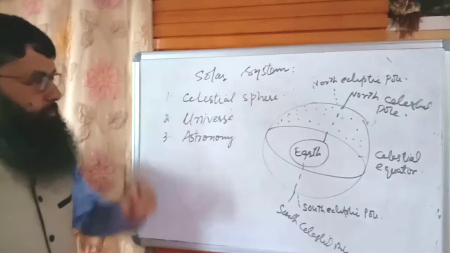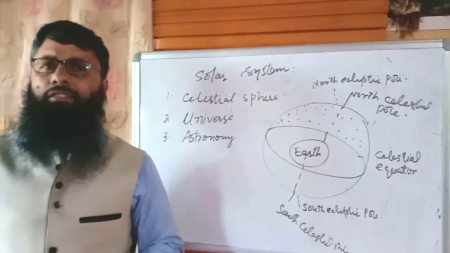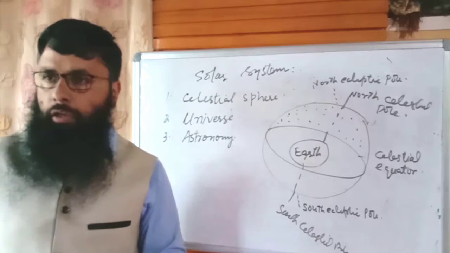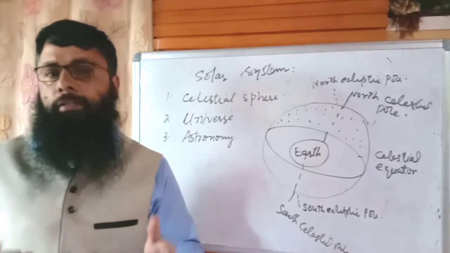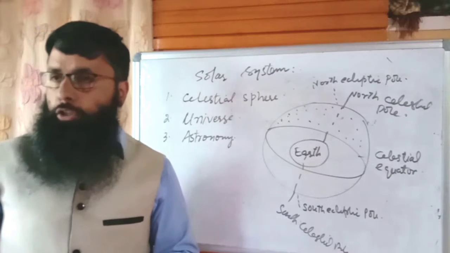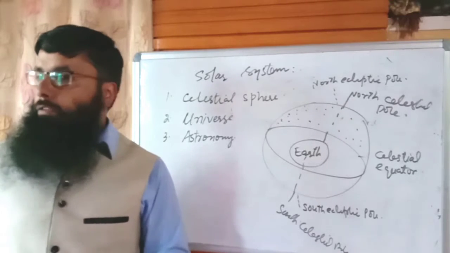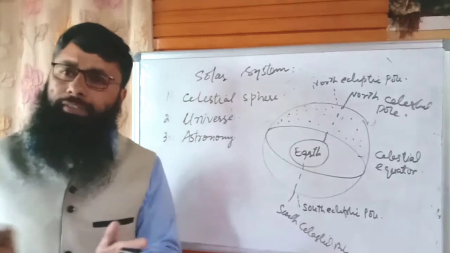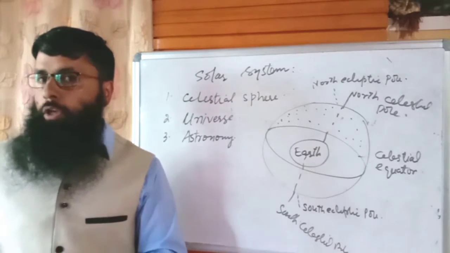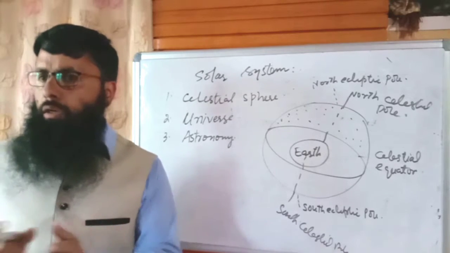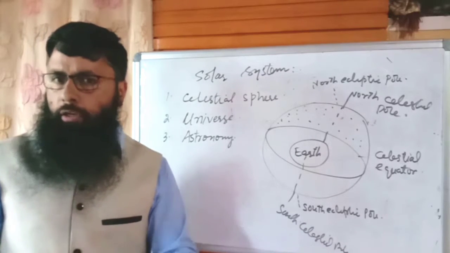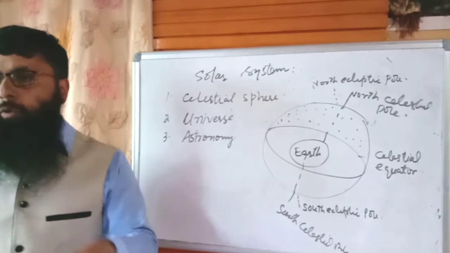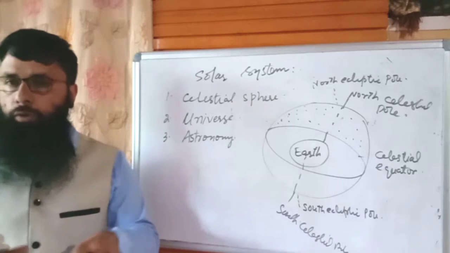After that, we have the term universe. We may define it as simply the celestial sphere and all of space and time and their contents. The contents include the stars, galaxies, and other forms of matter and energy, and that is known as the universe. So whatsoever there is, that's the universe. The study of this vast and unimaginable universe is called astronomy.